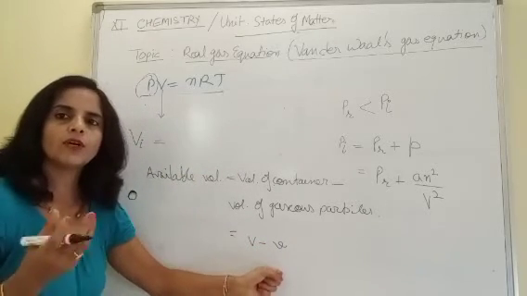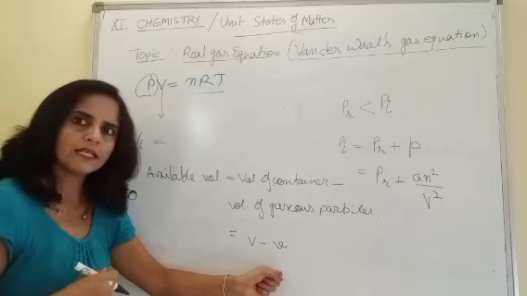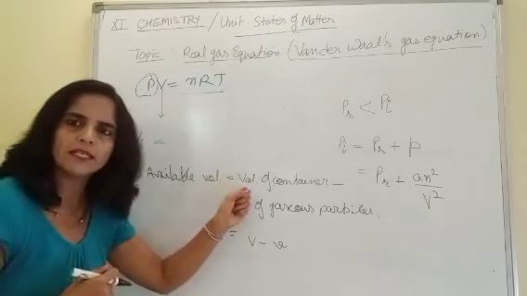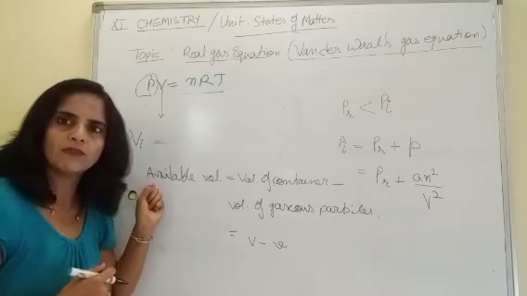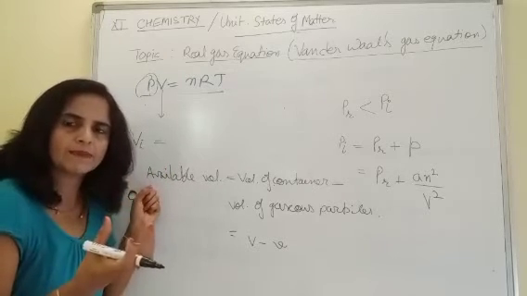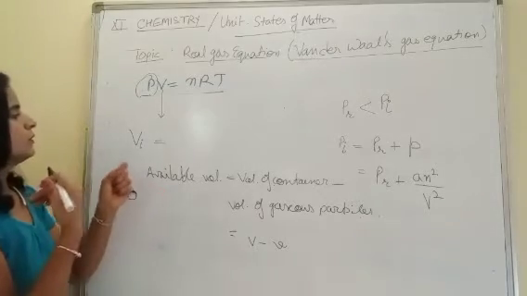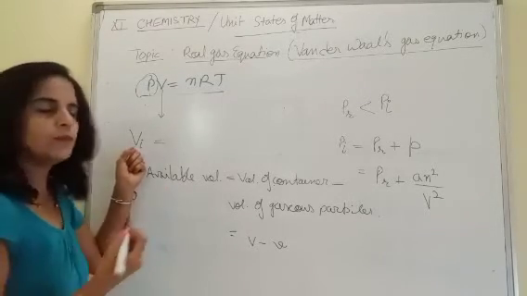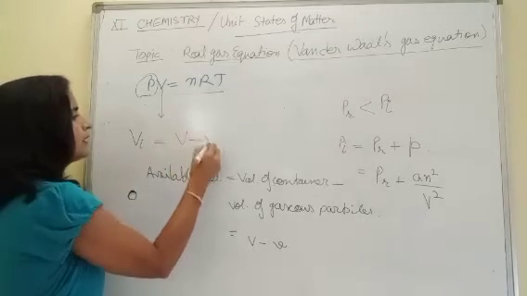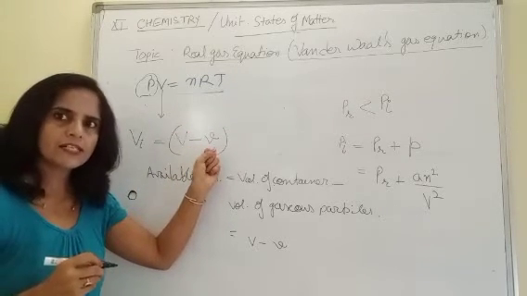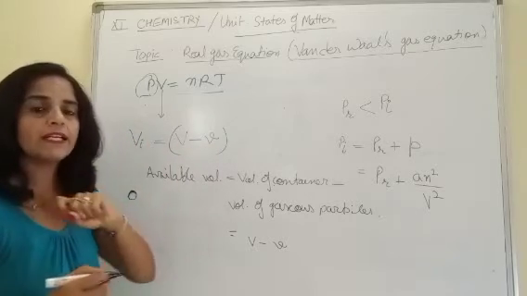Small v is the volume of gaseous particles. So when we subtract this volume from the volume of container, we will get the available volume which is available to gaseous particles for their free movement. So now this ideal volume is equal to V minus small v. So again small v is the correction factor which is given by van der Waals.